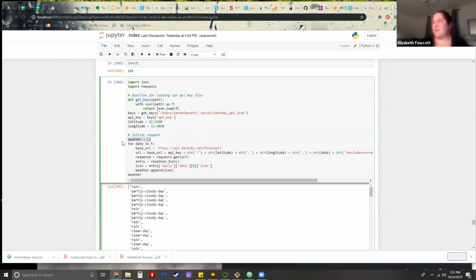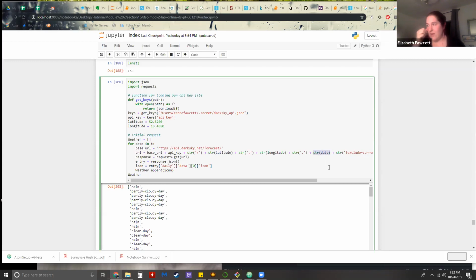So this is the list where I want all of my stuff to end up. And what we did is we created a for loop where we had the base URL, the API key, the latitude and the longitude. And then this is the variable that we're working with, this individual date.